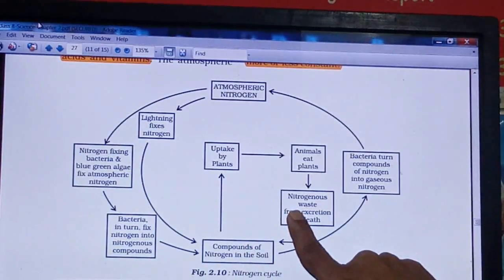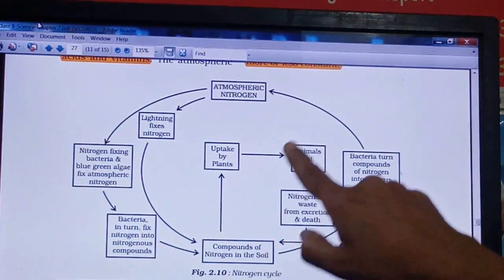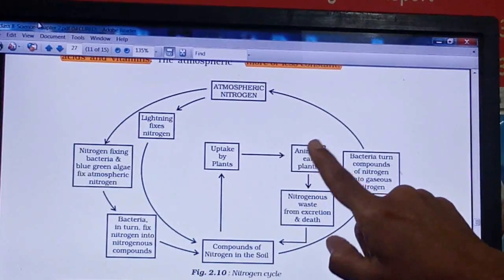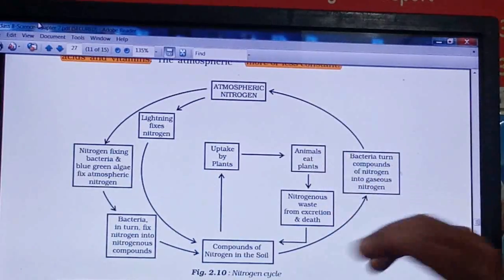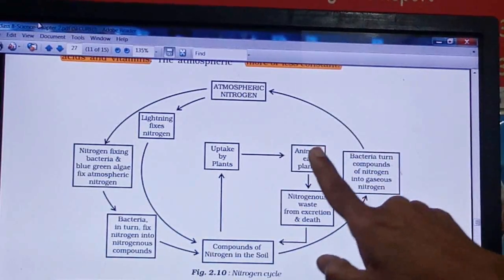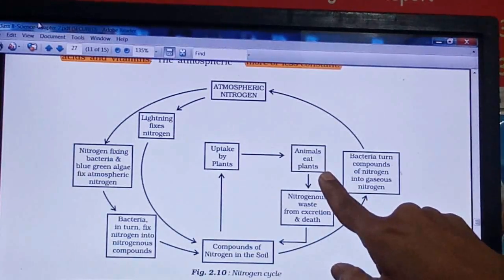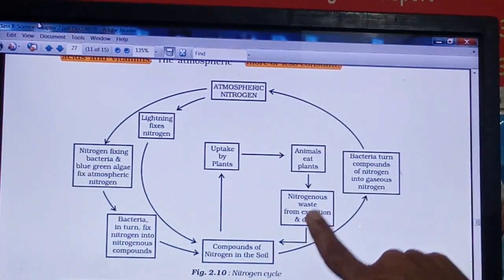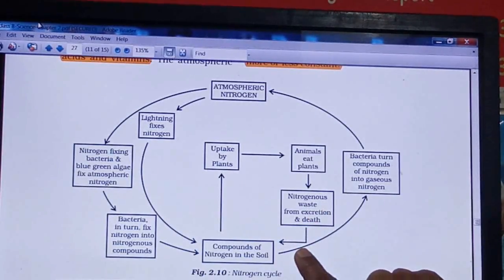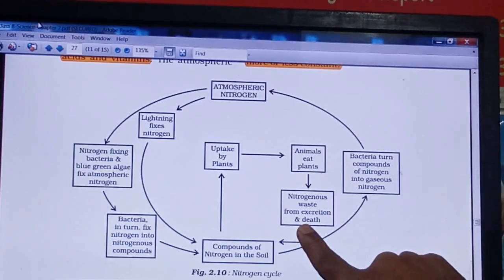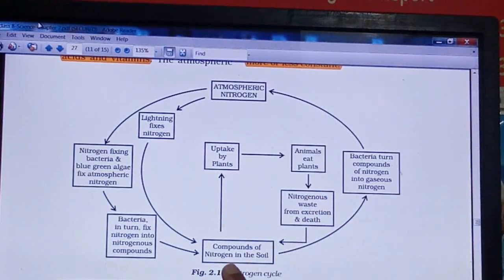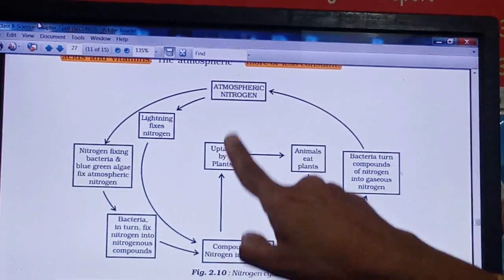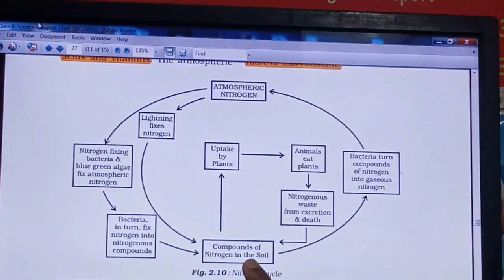Or suppose the nitrogen is used up in the bodybuilding of these plants and animals. Whenever these plants and animals die, then after the death they get decomposed by the microorganisms, and all their nutrients and elements are automatically mixed into the soil by the decomposer. So nitrogen is taken from the soil by the plants, to the animals, and back to the soil. So this is one cycle completed.